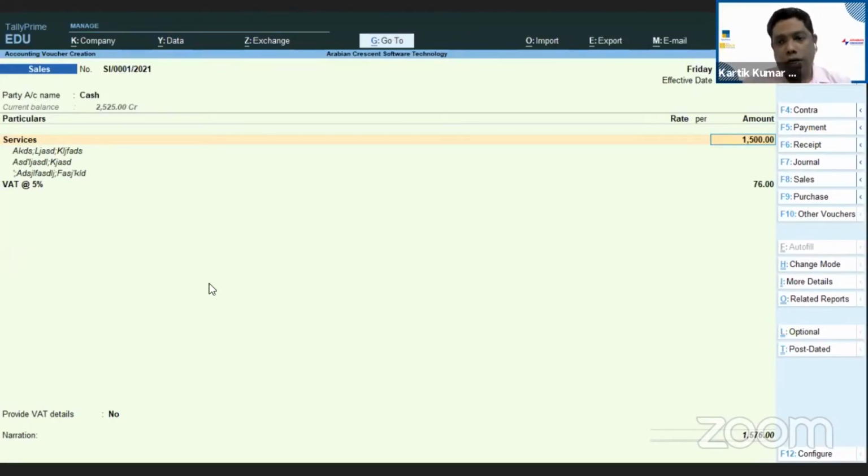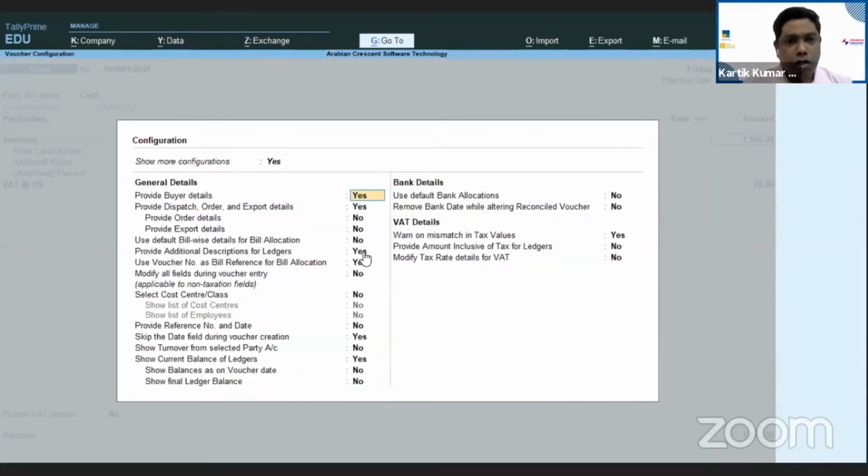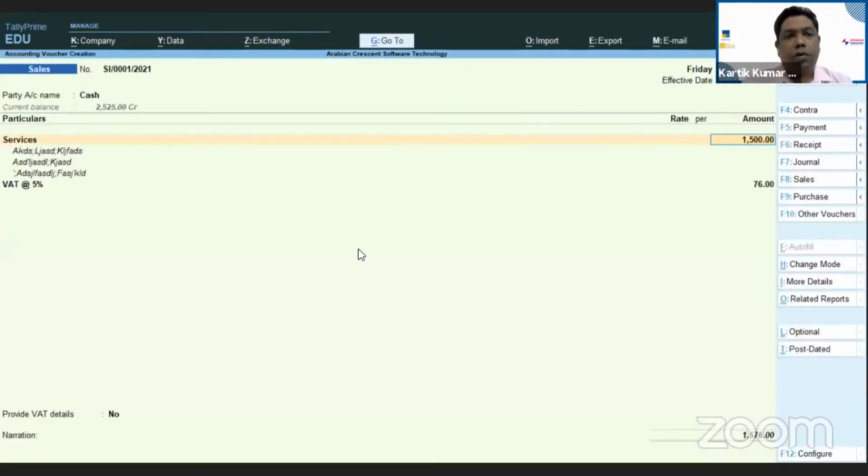This screen, how did I arrive at it? From F12, there is an option called provide additional description for ledgers. If you activate this, then only that particular screen will pop up, and here you can mention whatever you want. So this is the difference between the item invoice and service invoice.